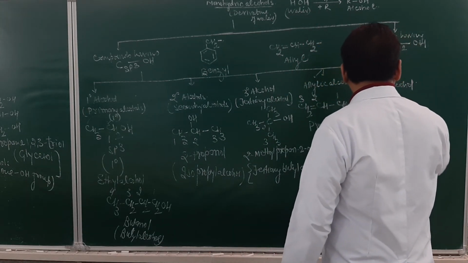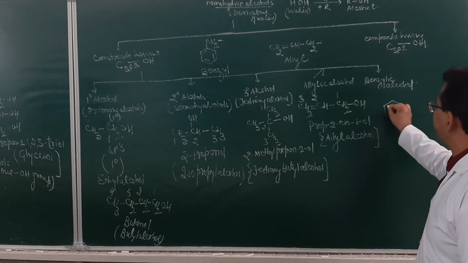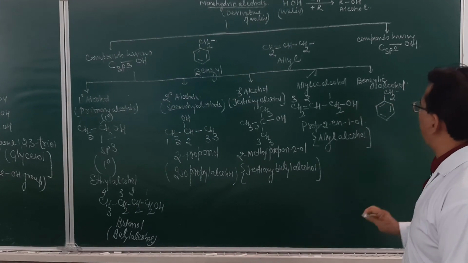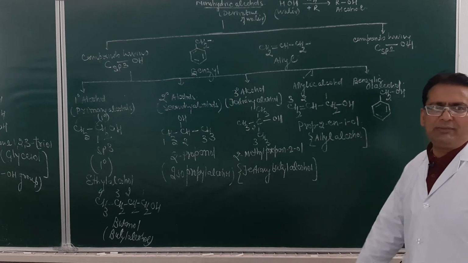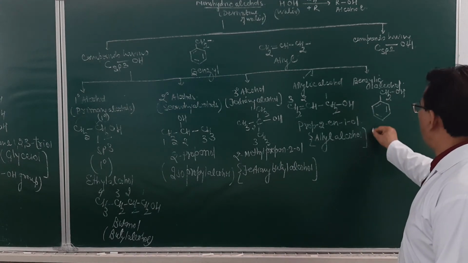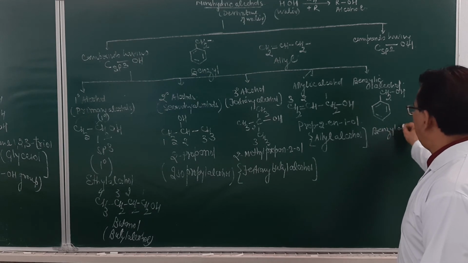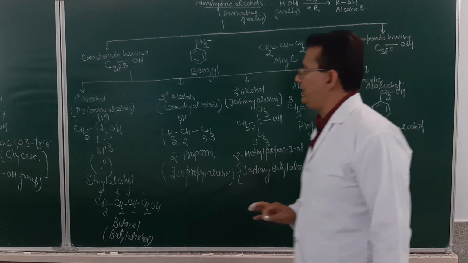So let me take this example. This is C6H5. This is the benzyl group, C6H5CH2 dash. I attach the OH group over here. So what name is given to this one? This is benzyl alcohol. Benzyl alcohol.